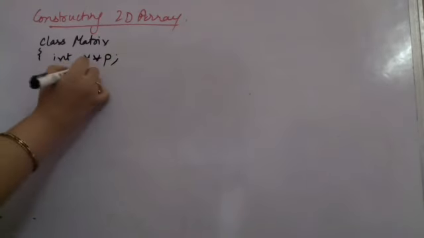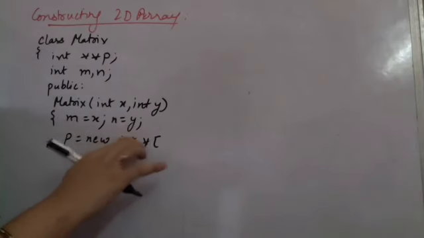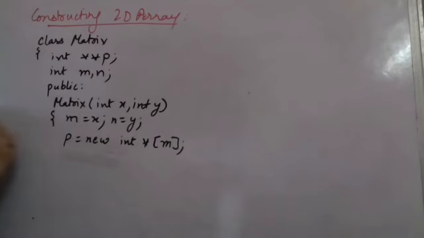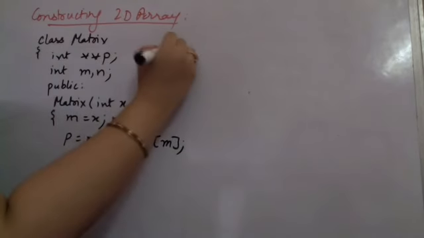So now what you are doing is you are doing p is equal to new. I'm allocating memory. See what am I doing here? p is equal to new integer pointer. Please note here, pointer of size m. So what have I done in this line is p is pointing to some address.